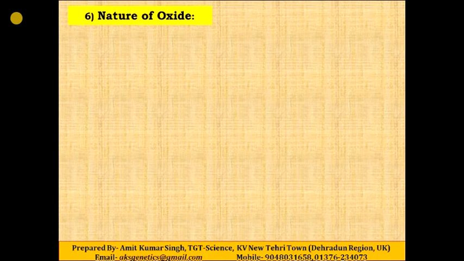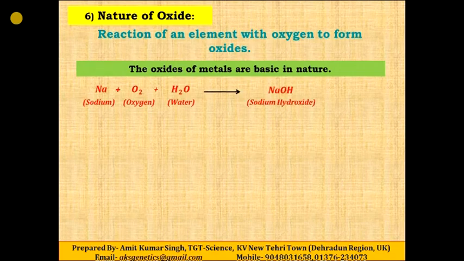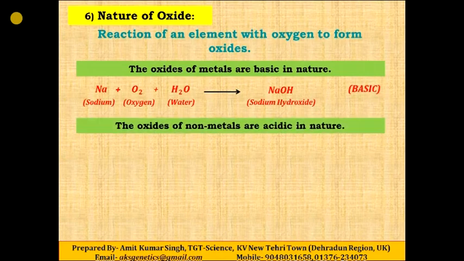Now the last property or trend, that is the nature of oxides. Oxides of metals are basic in nature. We know that. Let us see one example. Sodium, when it reacts with oxygen and water, gives sodium hydroxide, which is a base. And the oxides of non-metals are acidic in nature.